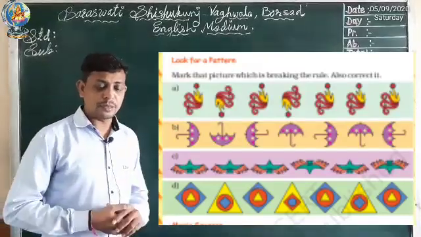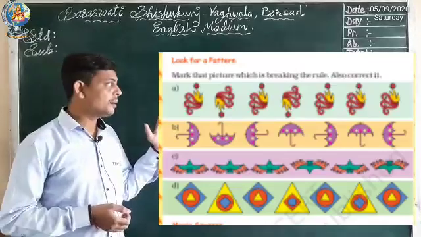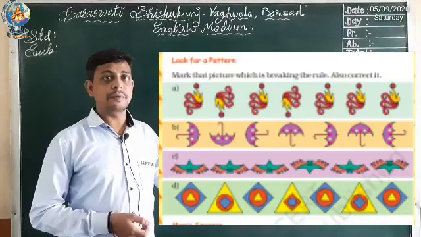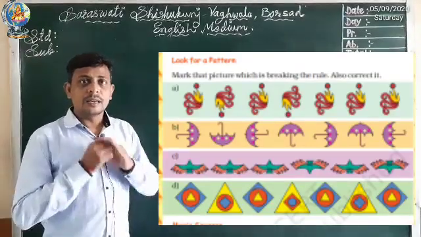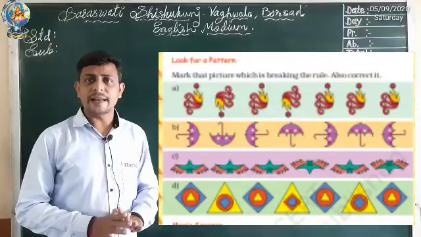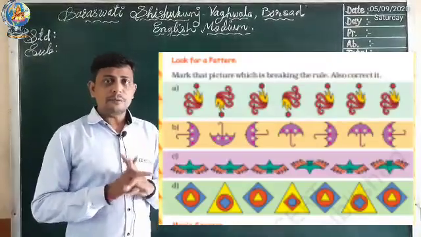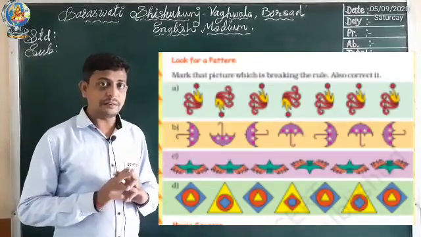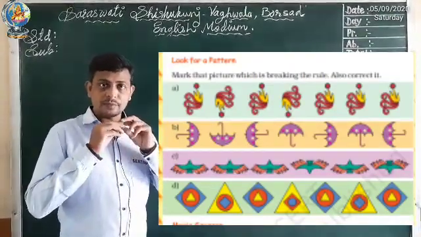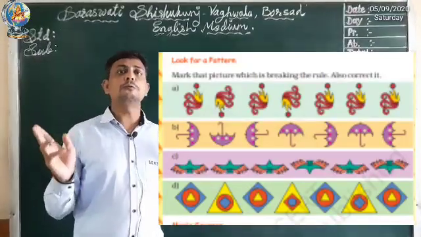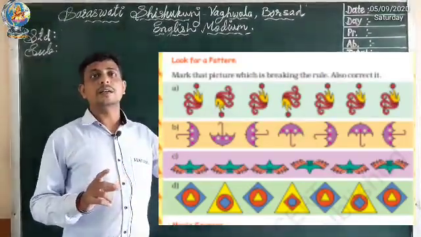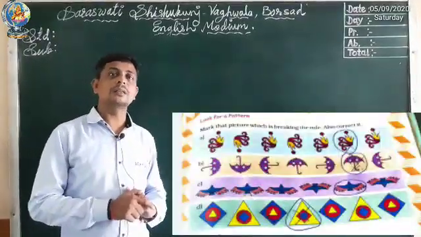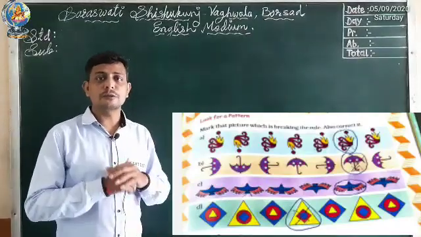Next, D number. In D you can see in a pattern, one is a square and then a triangle, square, triangle, square, triangle, like that. Now if you observe the triangles, 3 triangles are given. If you compare these 3 triangles, you will come to know that the middle triangle is different compared to the 2 triangles on either side. So the middle triangle breaks the rule, so we have to circle this triangle. Okay. Hope you have understood this question.